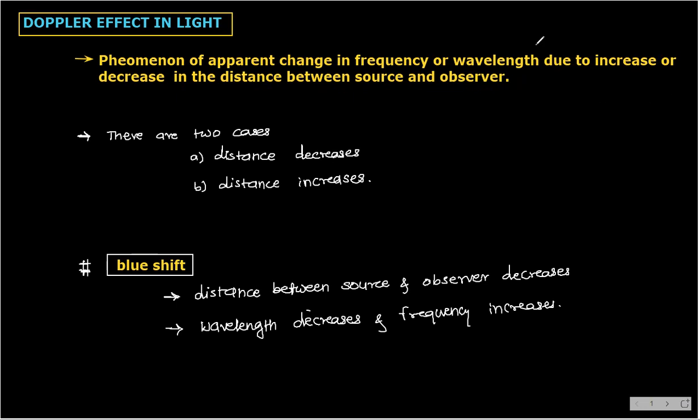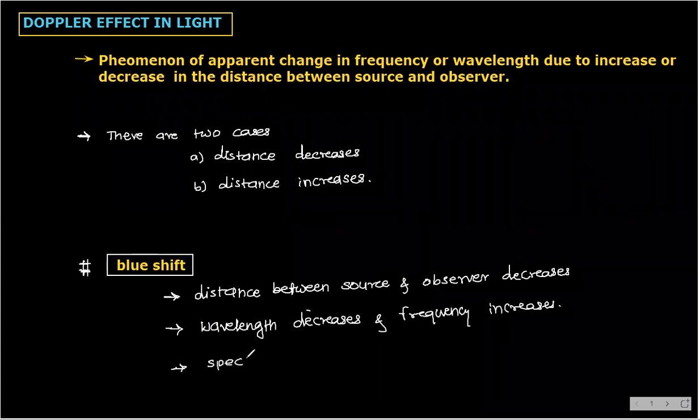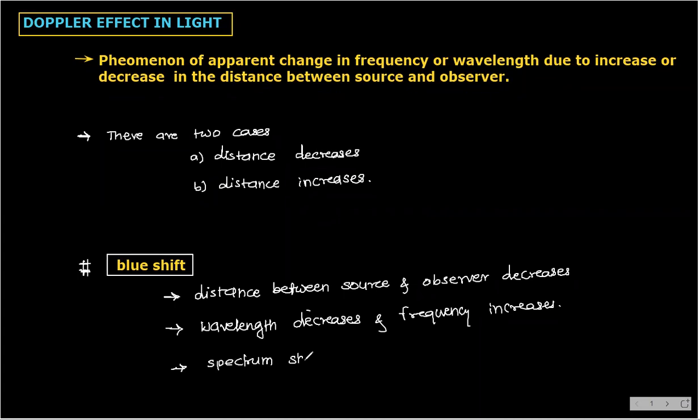And spectrum will shift towards which end? Blue end. Why? Because blue is having less wavelength. Spectrum shifts towards blue end, and hence we are calling it blue shift. Okay, right? So note down fast.